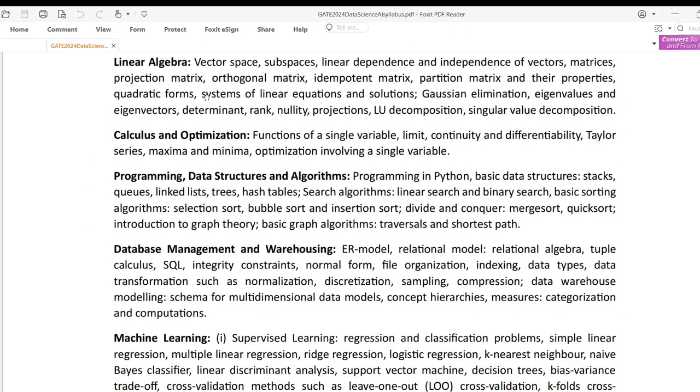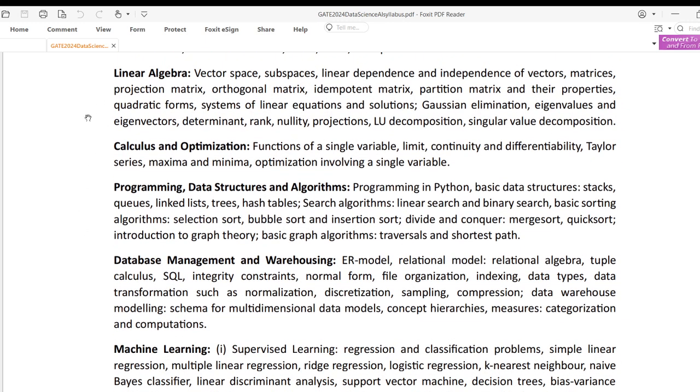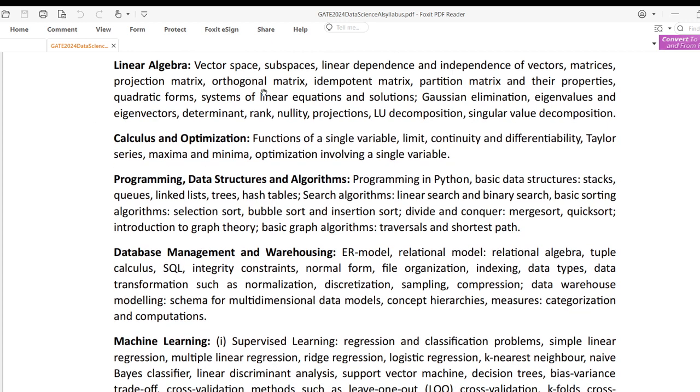Next, linear algebra, a topic all mathematics students are very familiar with. Vector spaces, subspaces, linear dependence and independence of vectors, matrices, projection matrix, orthogonal matrix, idempotent matrix, partition matrix, their properties, quadratic forms. In the end they talk about eigenvalues, eigenvectors, determinant, triangularity, projections, and decompositions like LU decomposition and singular value decomposition.